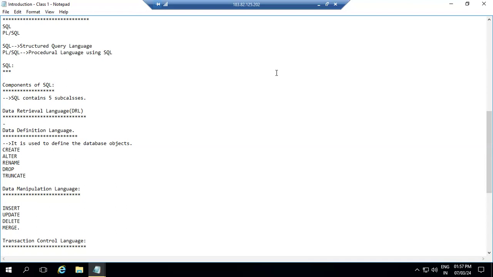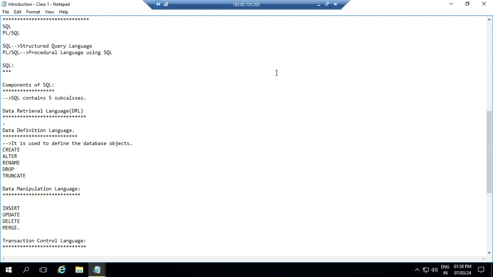So where are we using the DDL commands here? Alter: I want to rename a particular column name, so we use the alter command here. Rename you are using directly, where I want to rename a particular table.